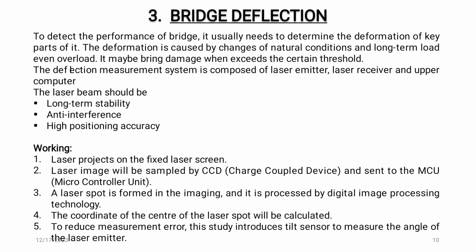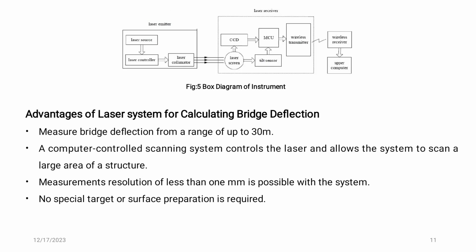The coordinate of the center of the laser spot will be calculated. To reduce measurement error, this study introduced a tilt sensor to measure the angle of the laser emitter. So in the next slide, we see the block diagram of the instrument used for detection of deflection of bridge.